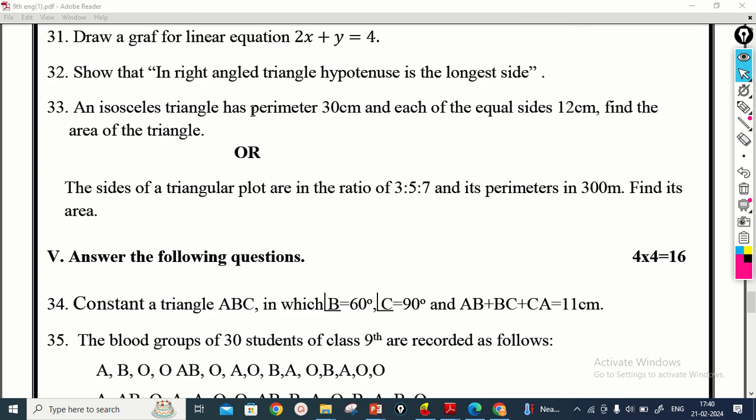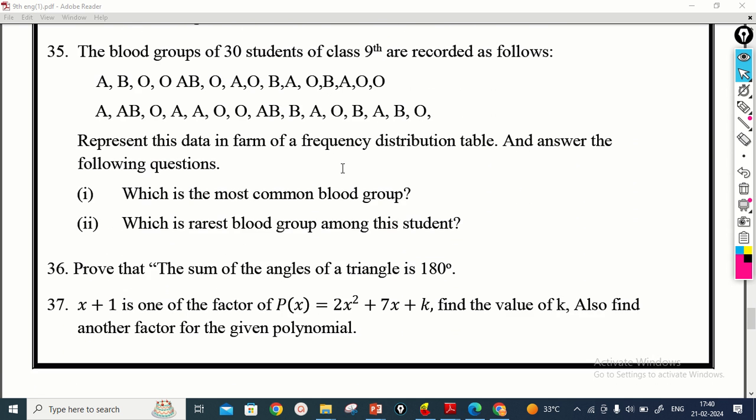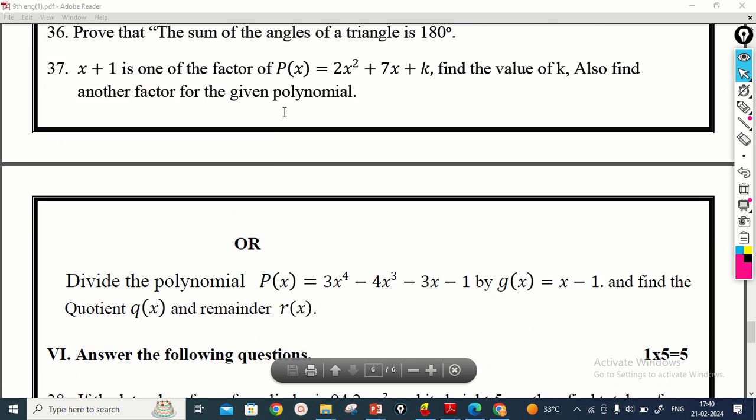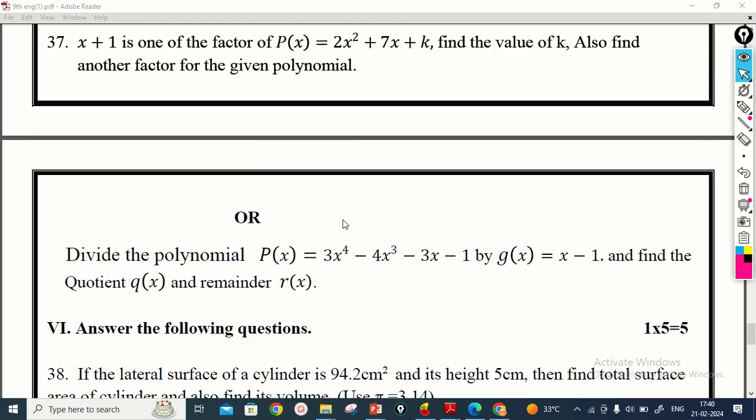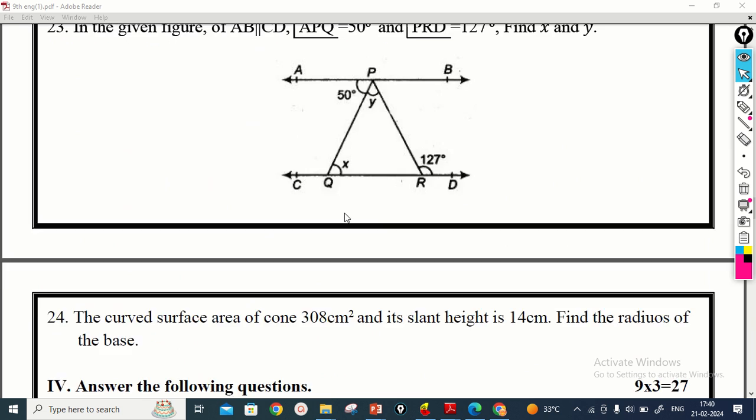And in the fifth part there are 4 mark questions, 4 questions are there. 3 questions have no option. In the last question, question 37, an option is there. And in the last part it has 5 marks, 1 question is given there. So these are the types of questions you get in this maths question paper.